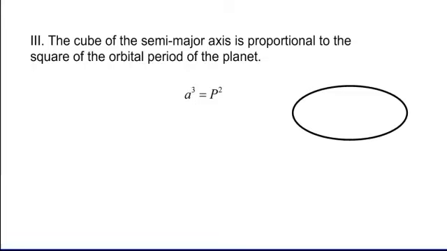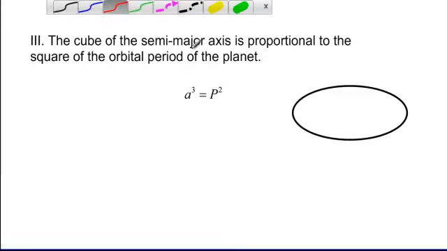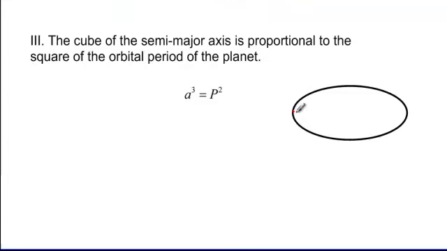The semi-major axis is halfway across the longest dimension of the ellipse. From the center here, this is the semi-major axis. This is a. We can measure that. That's the average distance. So as we wrote before, a is equal to the semi-major axis.